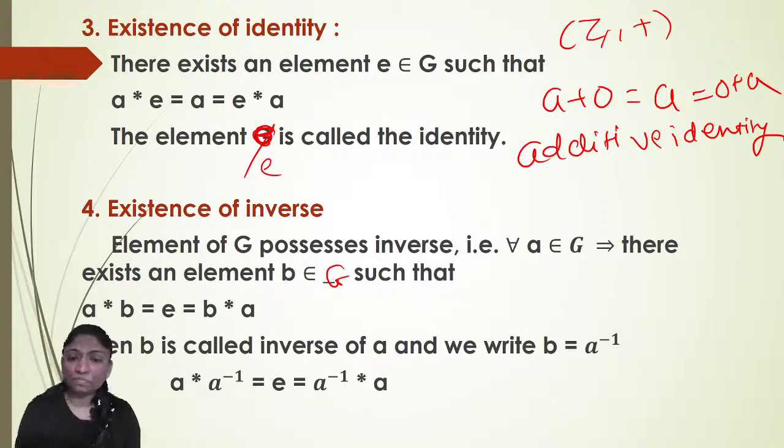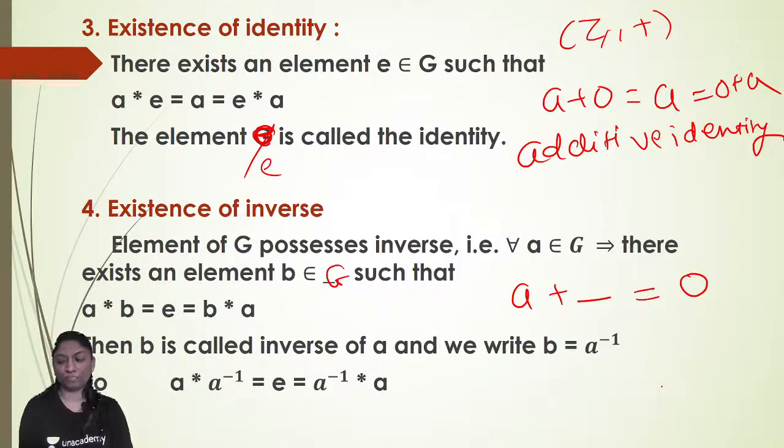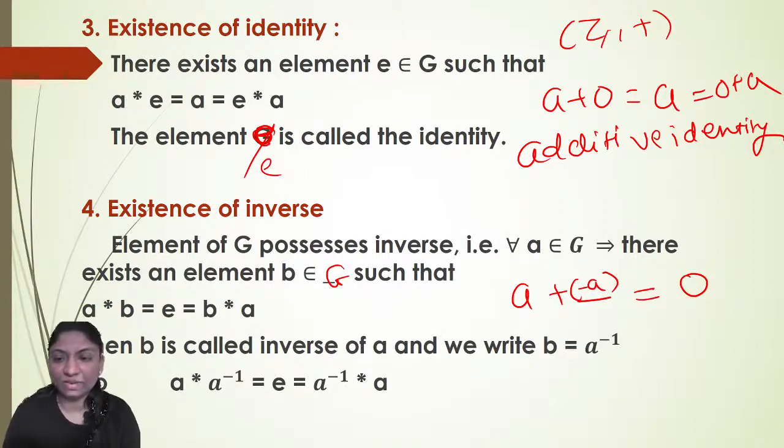Now see here, for example, if you take the set of integers with respect to addition, which element acts as an inverse for the set of integers? Which element do I have to add to A to get 0, and that element must also be present in the set of integers? Yes, minus A. So minus A acts as the additive inverse for the set of integers.